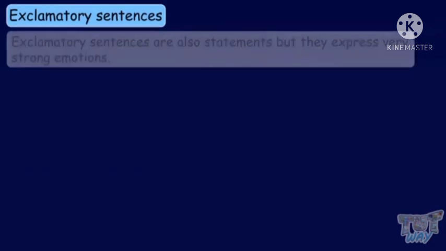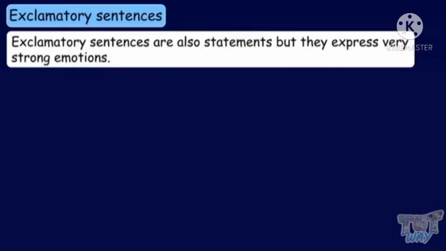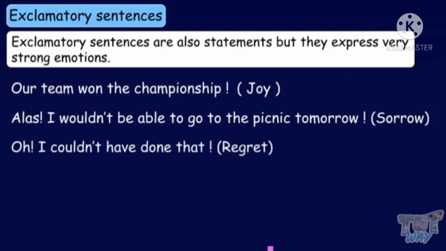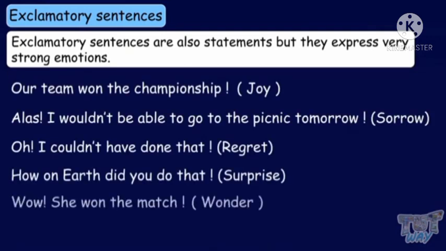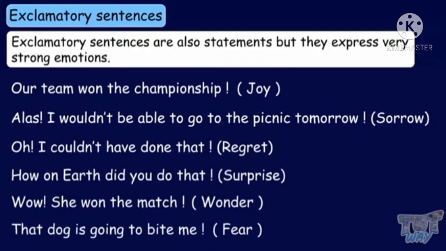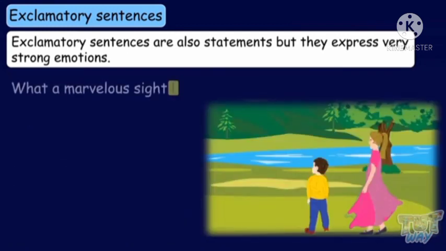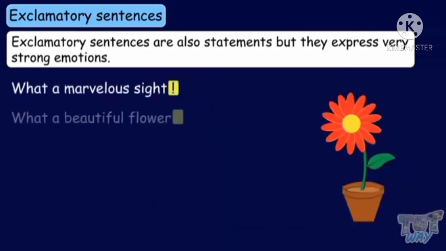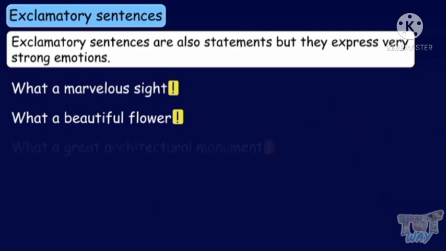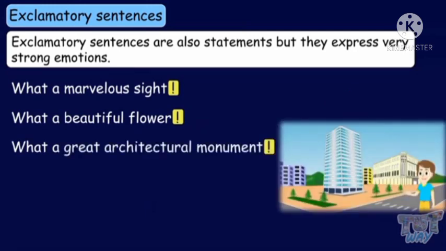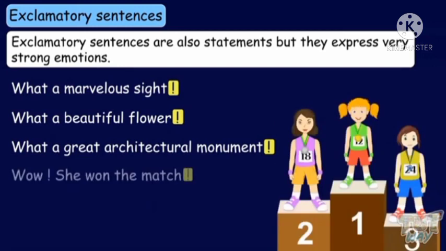Now we will study about exclamatory sentences. Exclamatory sentences are also statements, but they express very strong emotions. For example, joy, sorrow, regret, surprise, wonder and fear sentences come under exclamatory sentences. What a marvelous sight! What a beautiful flower! What a great architectural monument!